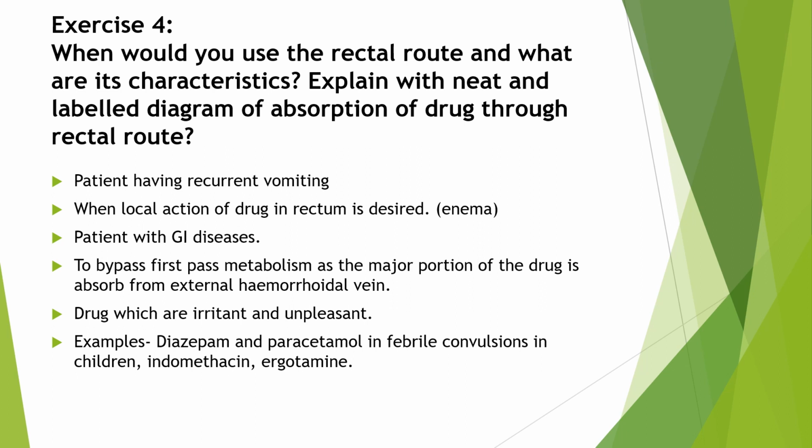Where is it useful? If the patient has recurrent vomiting, if we require local action of the drug in the rectum, and if the patient has gastrointestinal diseases, in those cases we will prefer the rectal route. And what is its characteristic? It avoids first pass metabolism because a major portion of the drug is absorbed from the external hemorrhoidal vein. Examples are diazepam, indomethacin and ergotamine.